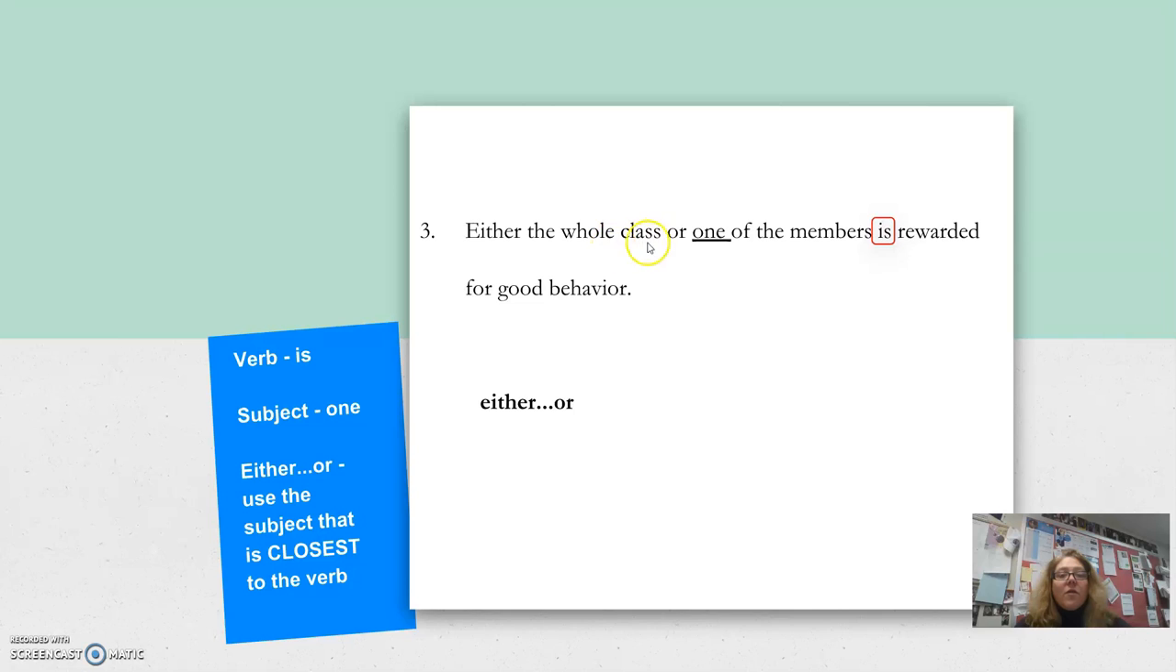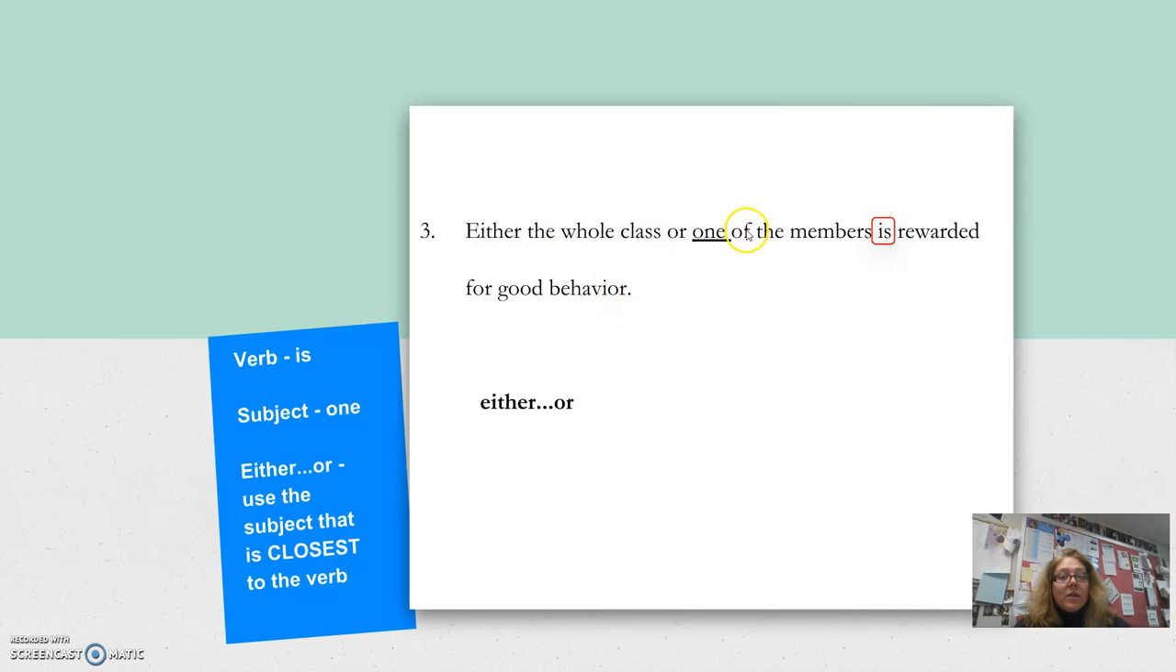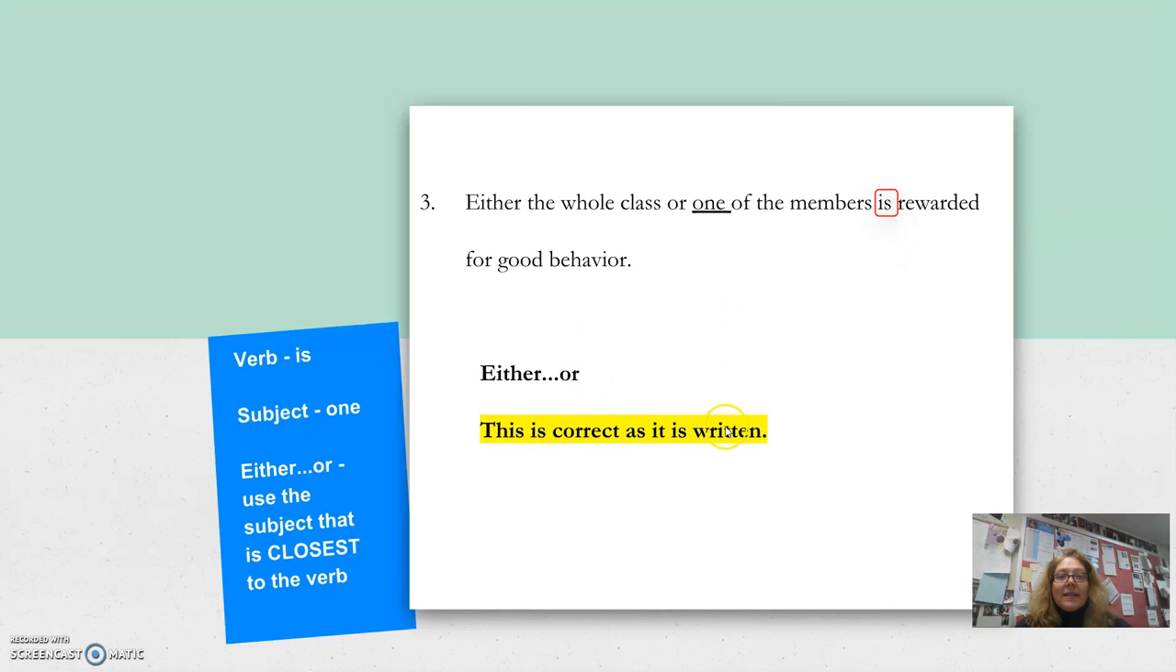Question 3 says, either the whole class or one of the members is rewarded for good behavior. This is the either or trick. We go with the one that is the closest to the verb. So either the whole class or one. Notice we have of the members again. Of the members you get rid of. It's an object of the preposition, so we have one. One is singular. Do we say one is or one are? We say one is. Therefore, this sentence is correct as it is written. This has correct subject-verb agreement.